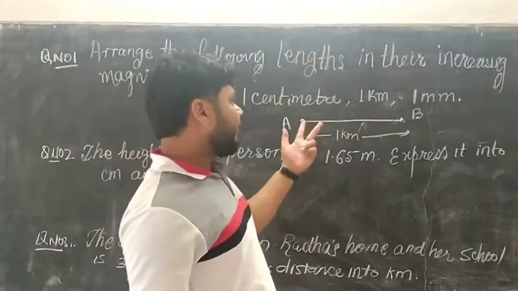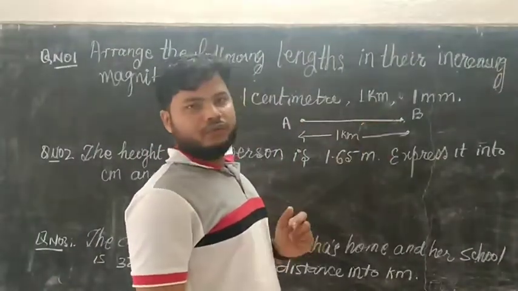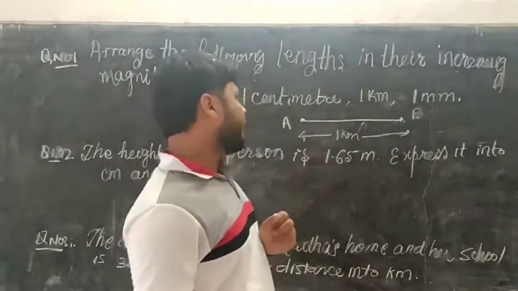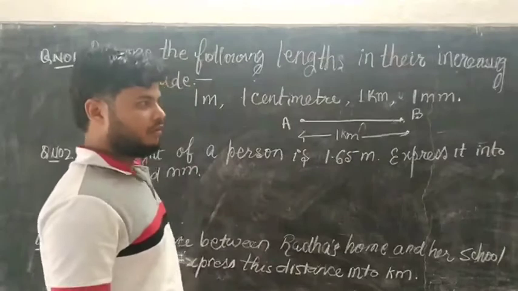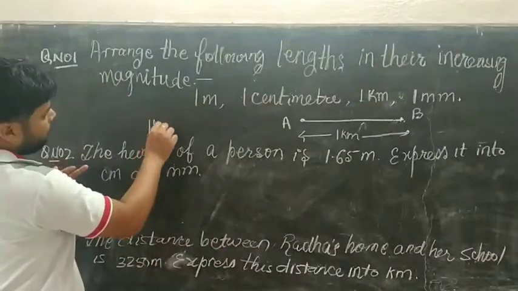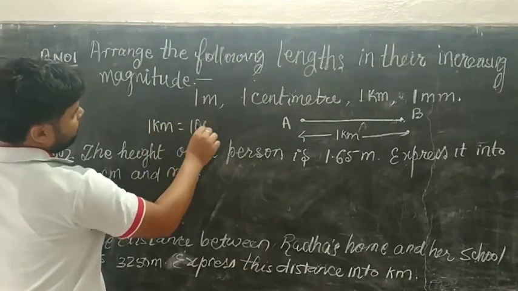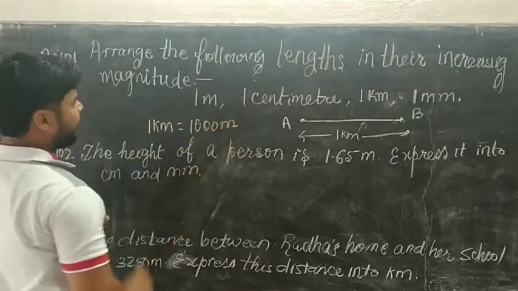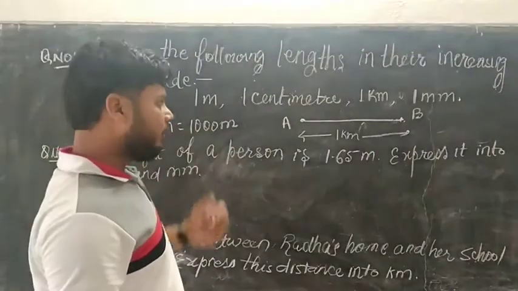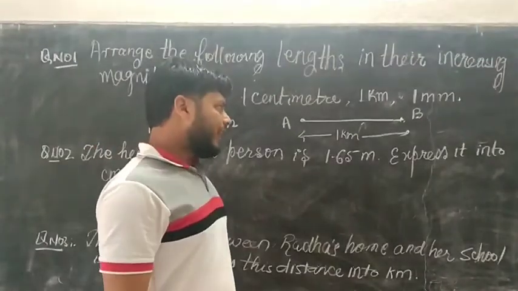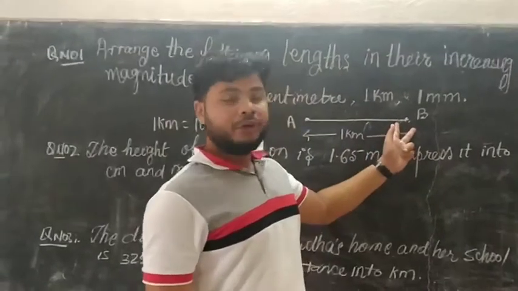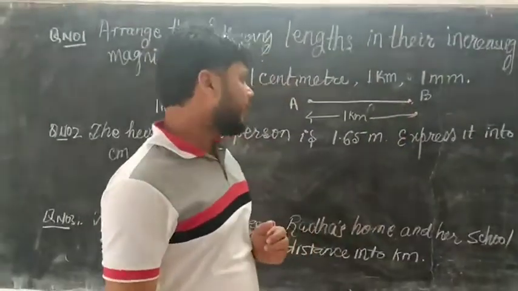Then what will be the value of the distance between point A and point B in meters? As we know, 1 kilometer equals 1000 meters. So the distance between point A and B is 1000 meters.